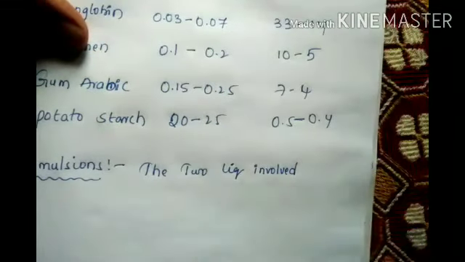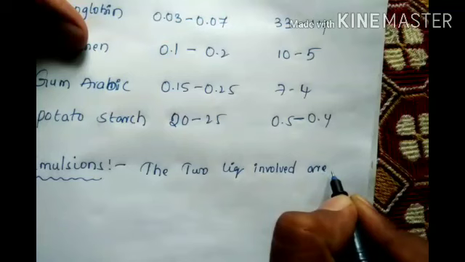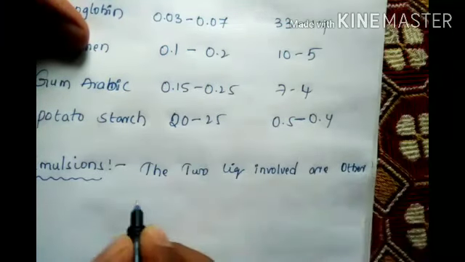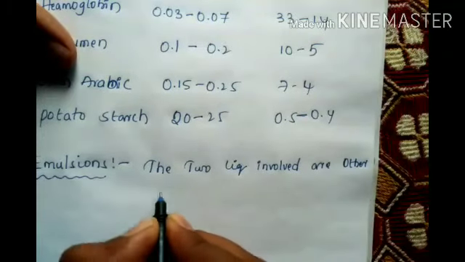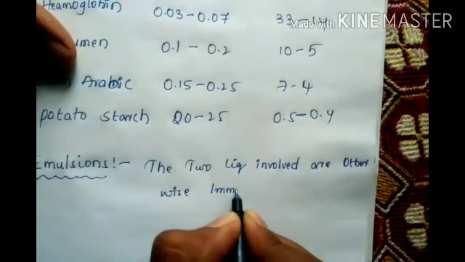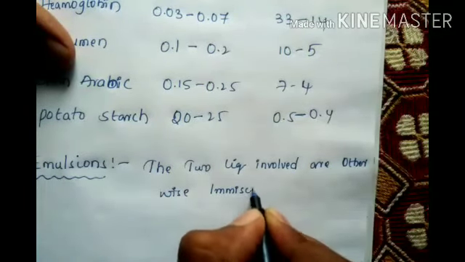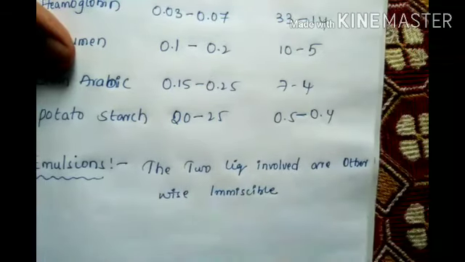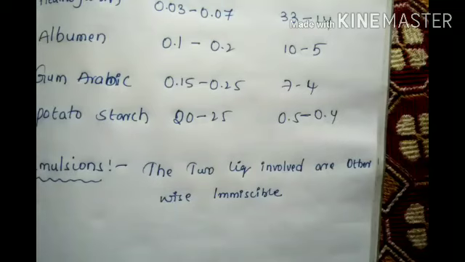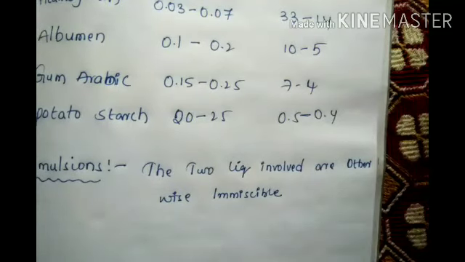The 2 liquids involved are immiscible. Many big definitions are there, but I am writing a shortcut. An emulsion is a colloidal dispersion in which both the dispersed phase and dispersion medium are liquids. That is called an emulsion.